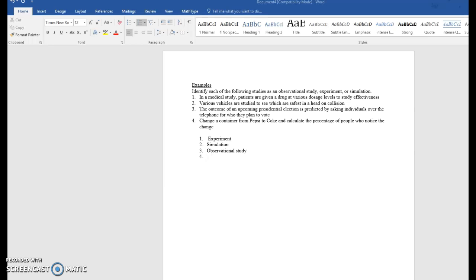And then lastly, change a container from Pepsi to Coke and calculate the percentage of people who notice the change. Now this is a form of treatment. People are actually drinking this, and we're seeing whether or not they notice that this is different from what they're used to in their prior taste tests. So this is an experiment. And there we have it.